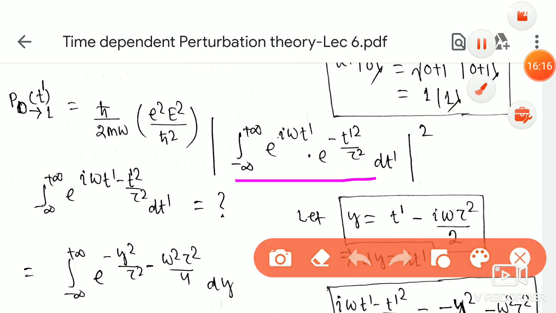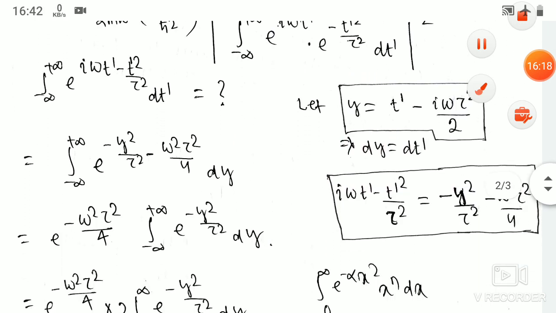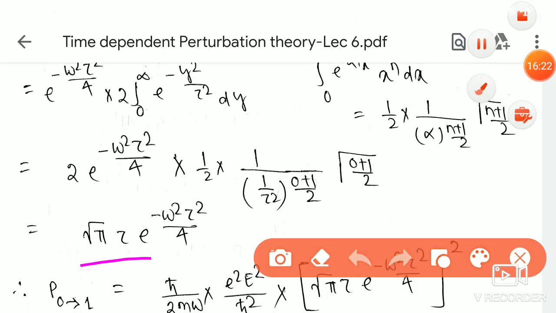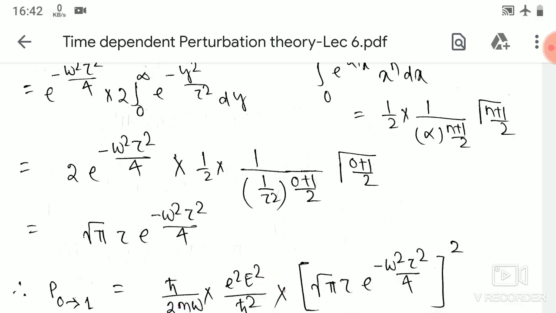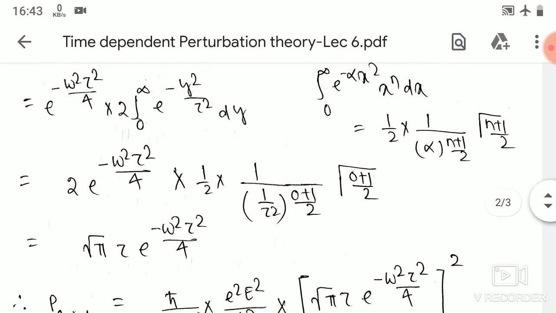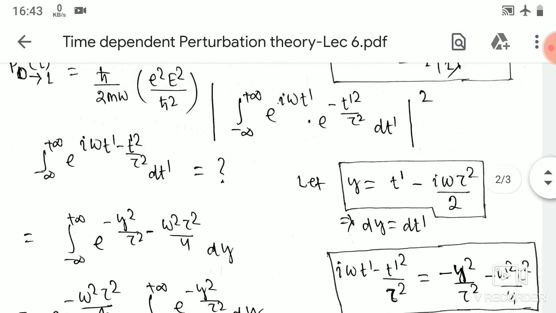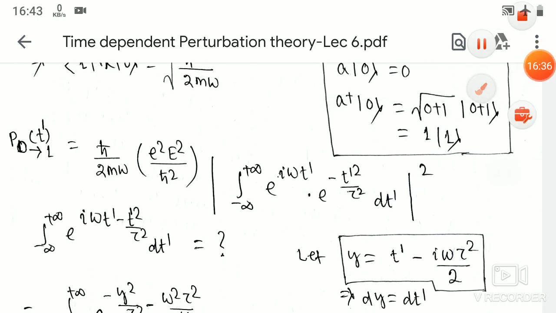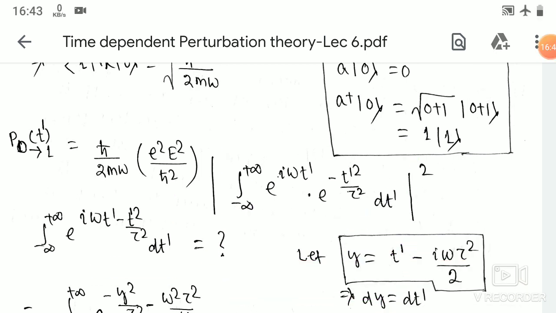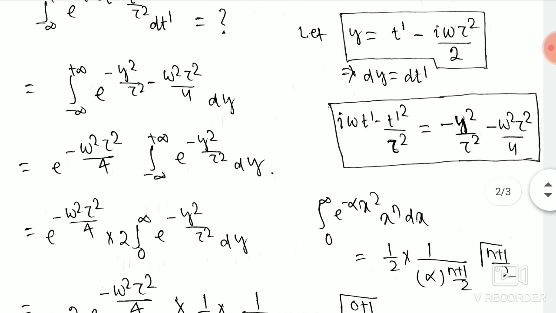This integral we got as root pi tau exponential minus omega square tau square divided by 4. Okay, now we will take the mod square of this integration. As you can see here, we have taken the mod square. We'll substitute this integration value now. So let's substitute.